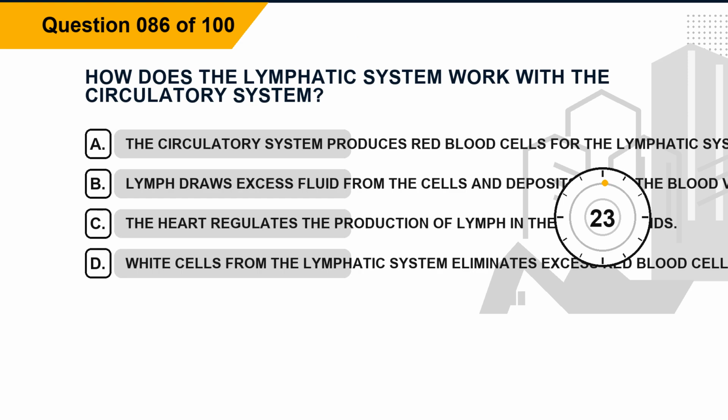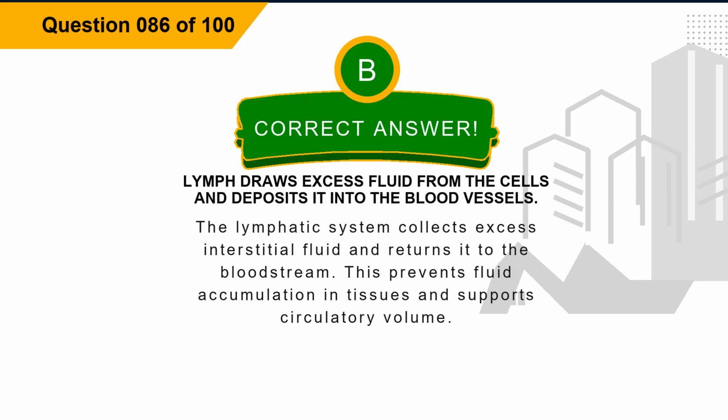Question 86. How does the lymphatic system work with the circulatory system? Option A, the circulatory system produces red blood cells for the lymphatic system. Option B, lymph draws excess fluid from the cells and deposits it into the blood vessels. Option C, the heart regulates the production of lymph in the lymph glands. Option D, white cells from the lymphatic system eliminates excess red blood cells. The correct answer is option B, lymph draws excess fluid from the cells and deposits it into the blood